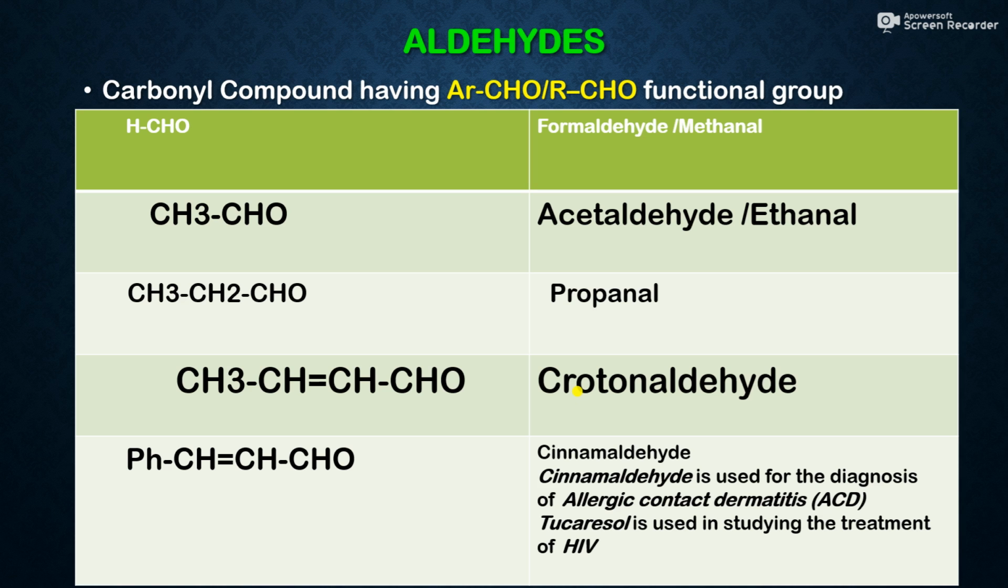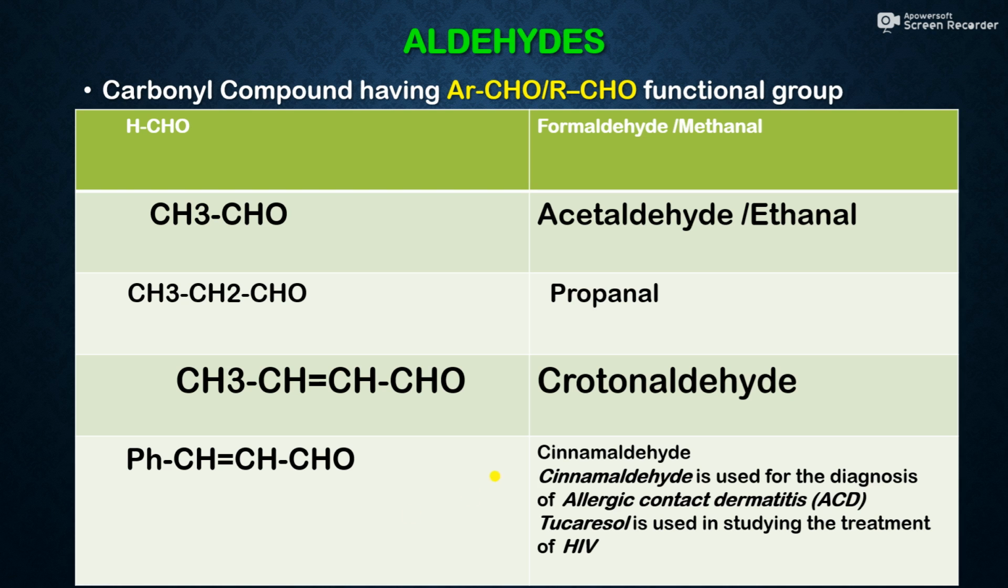Next compound is Ph CH double bond CH CHO. Again, this compound is an alpha beta unsaturated aldehyde. So this is the aldehydic functional group, and this is the alpha carbon, this is the beta carbon, gamma, then delta. Likewise, as the alpha and beta carbons consist of an unsaturation double bond, this is known as an alpha beta unsaturated aldehyde. The name of this compound is cinnamaldehyde.